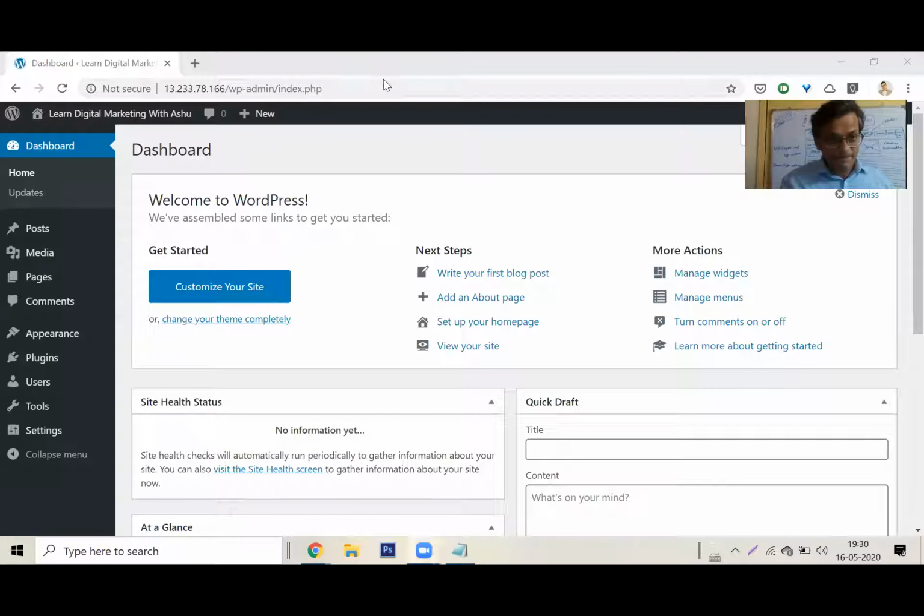So Shivani this side, sir. Yes, Shivani. So on my screen, I can see the area below the site health status. I can see the above part which says welcome to WordPress and continue your site. You don't see this? I mean, do you see all the menus here? Yeah, I can see all the menus and I can see site health status and quick drafts. That might be just a little bit of thing.